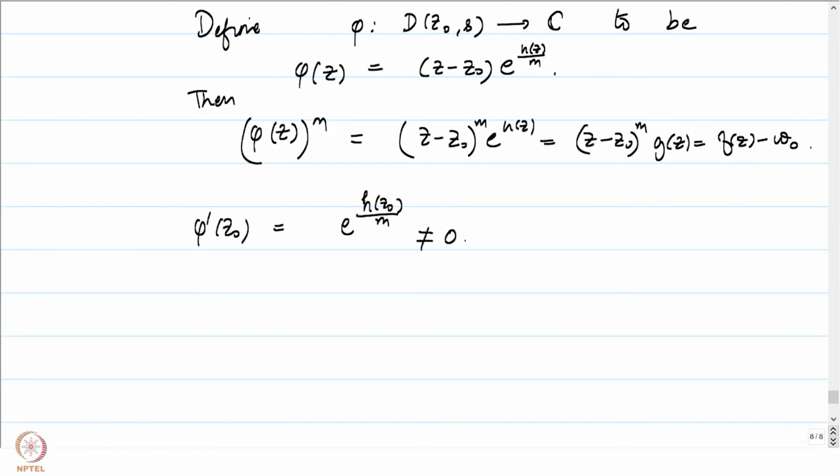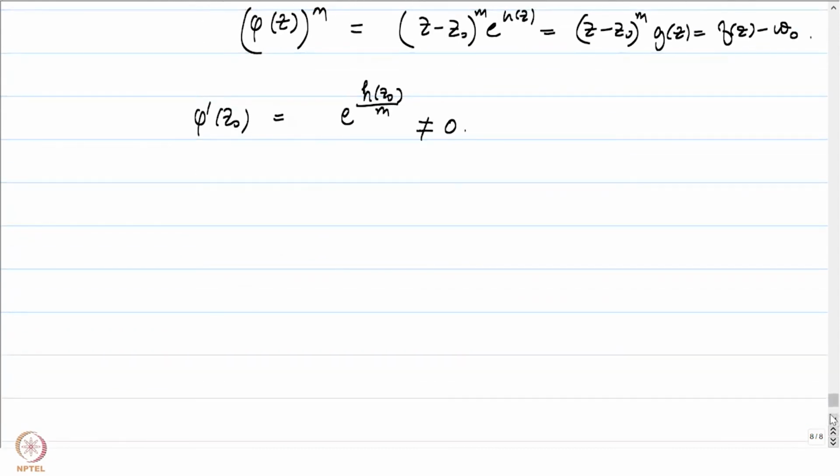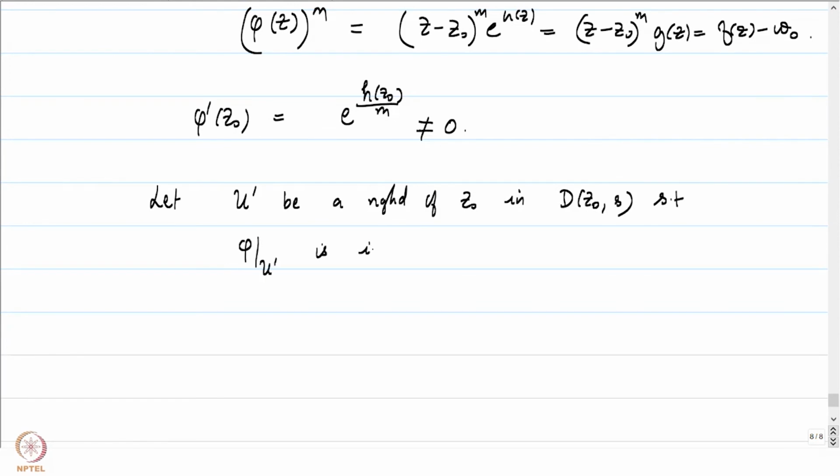And this is precisely where our inverse function theorem that we proved earlier is going to come into the picture. We will now prove that going down to a further neighborhood, let U prime, it's still not the U we want, let U prime be a neighborhood of z0 in D(z0, s) such that phi restricted to U prime is injective and phi of U prime is an open set.